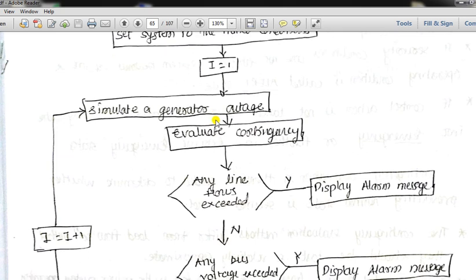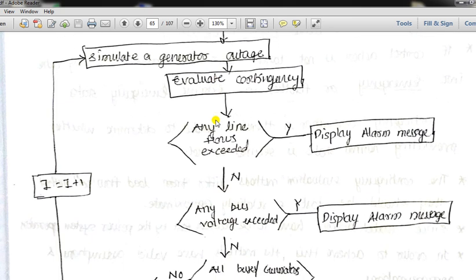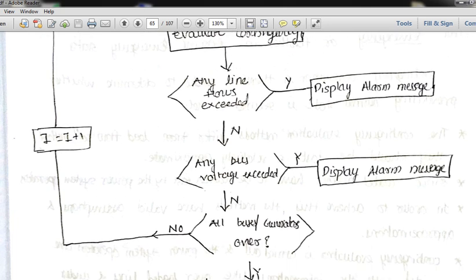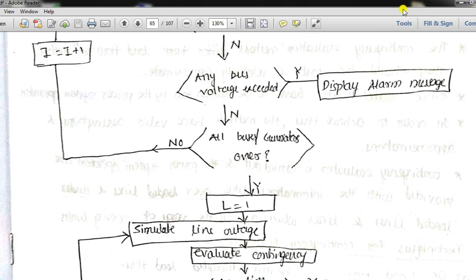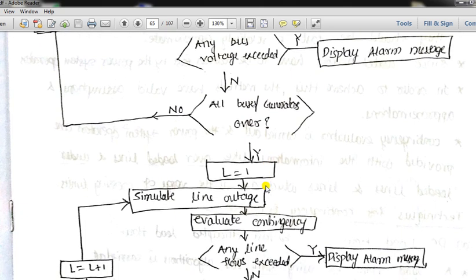And we will be in this loop, this feedback loop, until all the generators are checked. Until all the generators are checked, we will just be analyzing the different generators here. Once all the generators are checked, then what will happen? All the buses or generators are over, so this box's result will be yes. All the generators are over. Then what will be done?